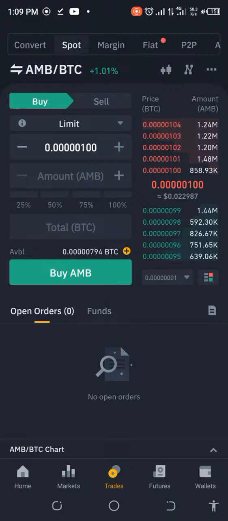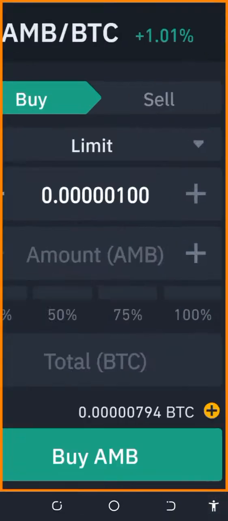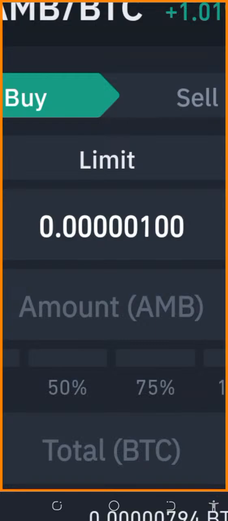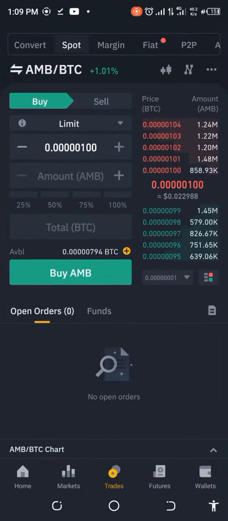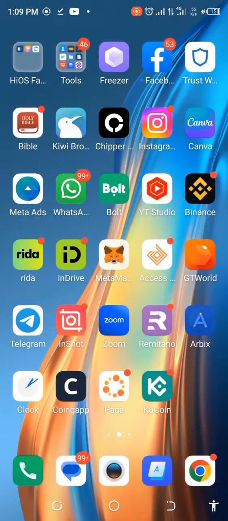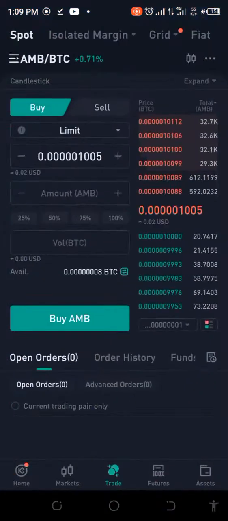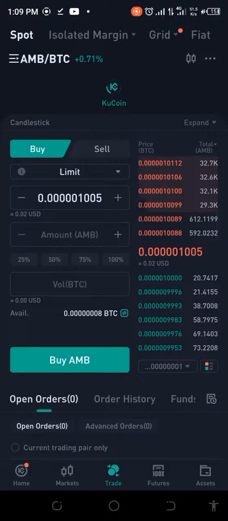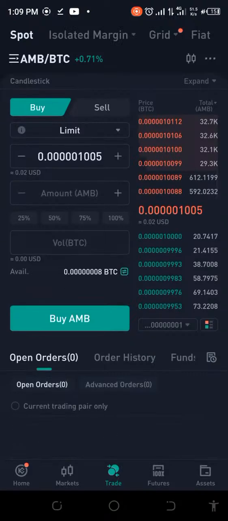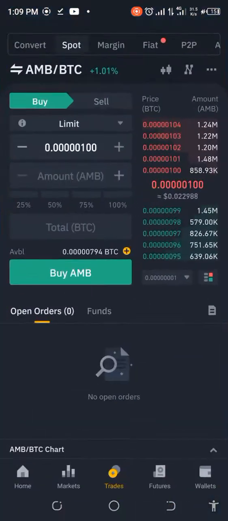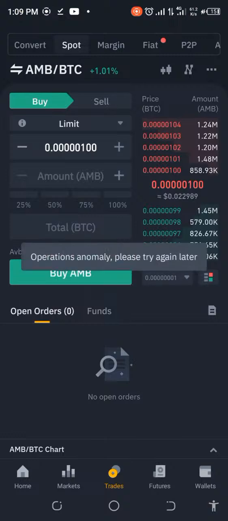Okay, so let's go ahead and see what we have here. So this is currently the price. As you can see, it's 0.00001. That's 5 zeros, then 1. Then in KuCoin, let's check what exactly it is. Let me try to refresh that. That's the price. You can see here, it's 0.0001005. So there's a difference, right? So we're just going to go over and see how we can exchange this. Go back into Binance because it's going to be from Binance straight on. Okay. So let me just make sure I check this out.